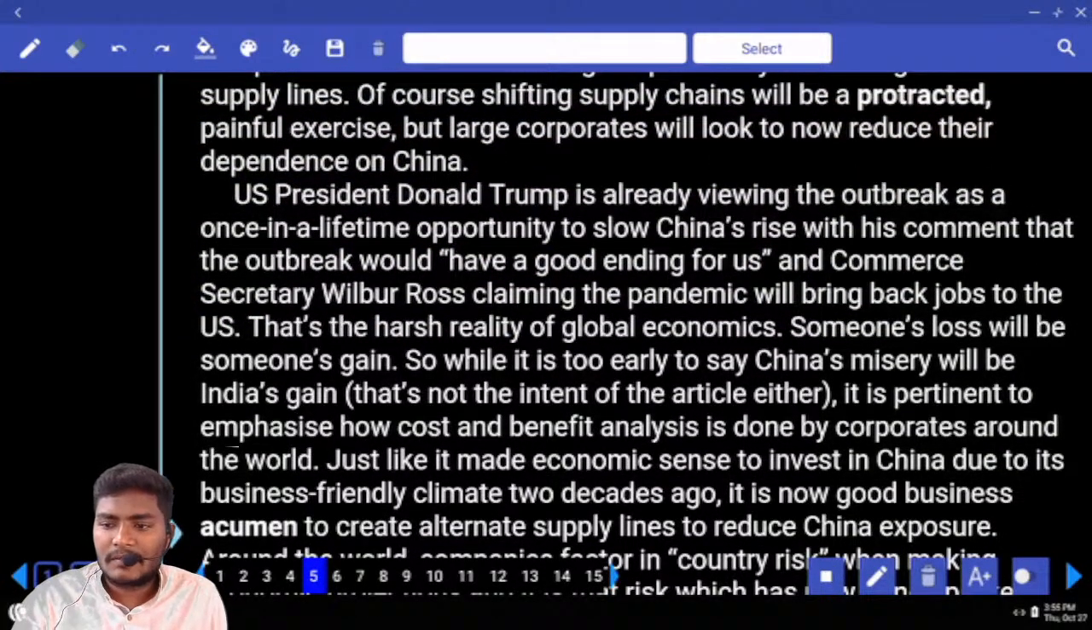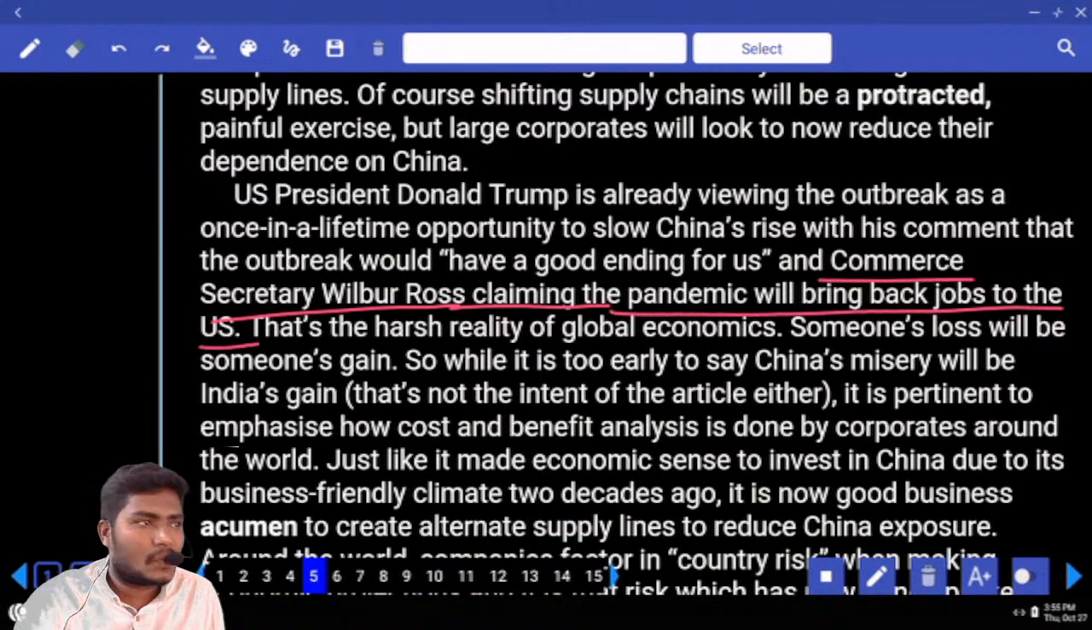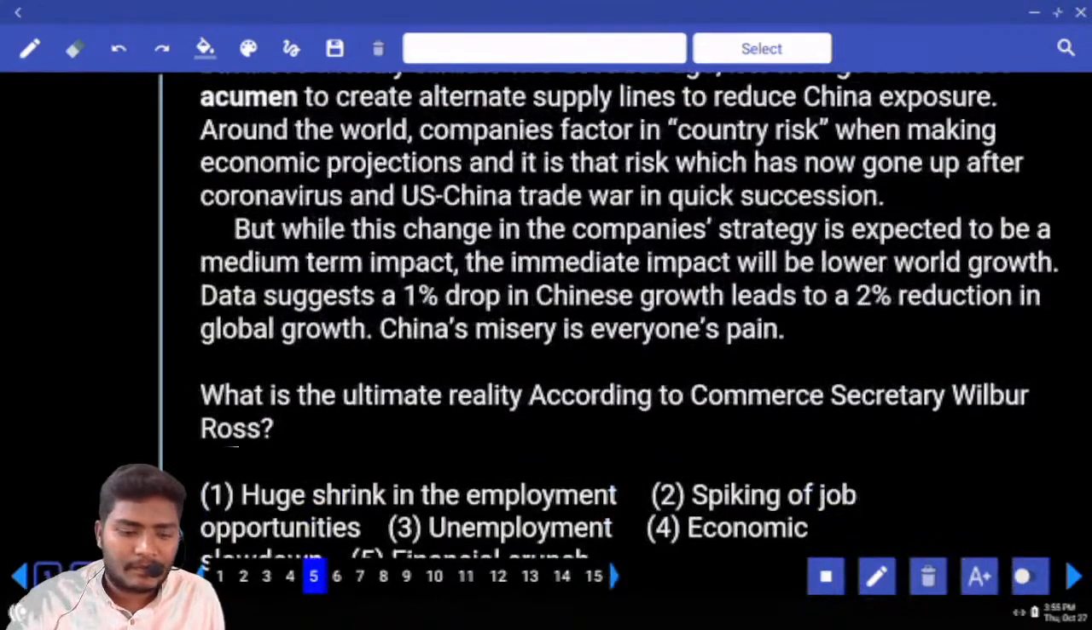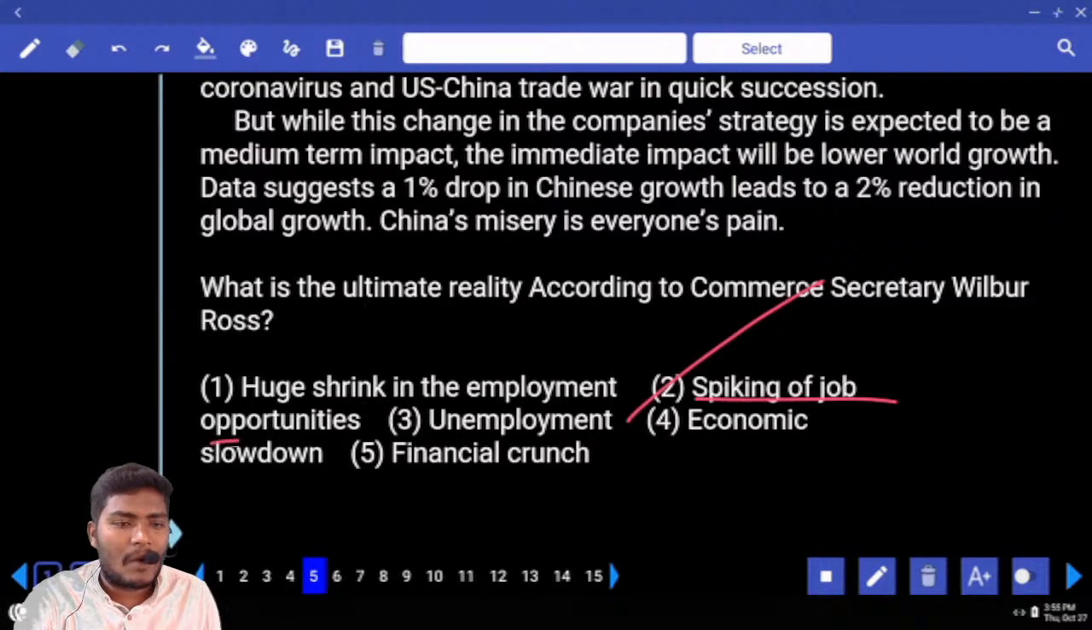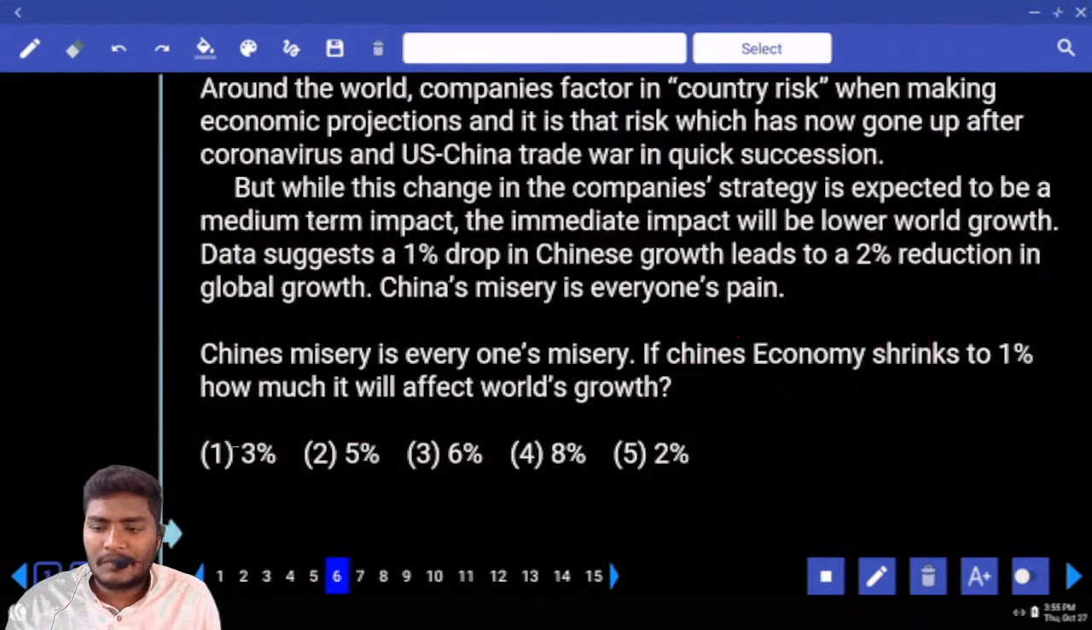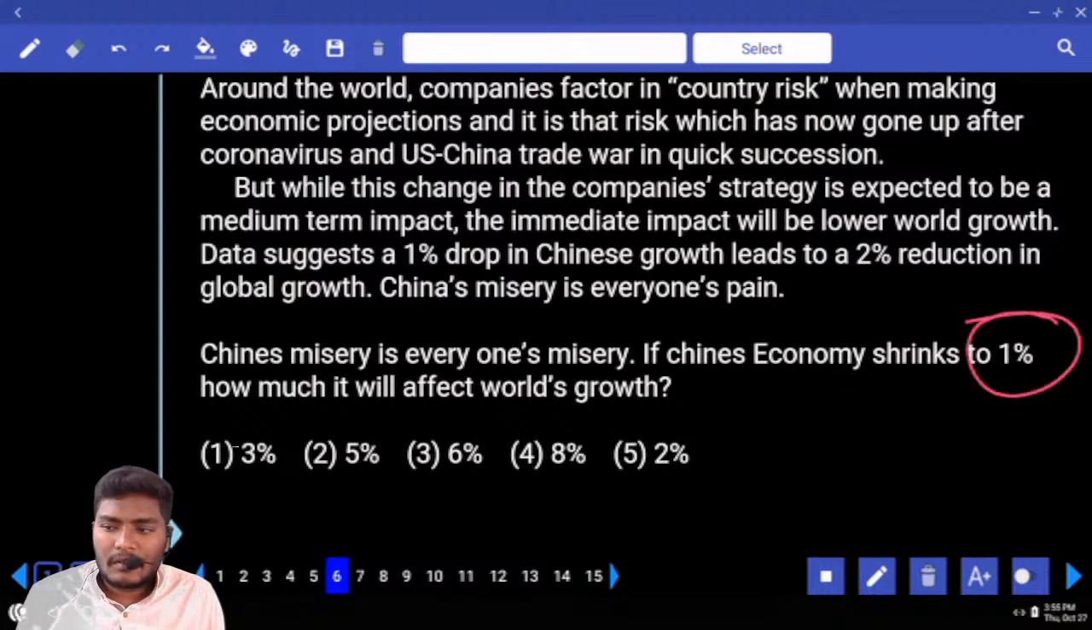In the same case, Commerce Secretary Wilbur Ross claimed the pandemic will bring back jobs to the US. Where is that option? Huge shrink in the employment, spike of job opportunities, unemployment, economic slowdown, financial crunch. What is your option? Spike of job opportunities. Spike in the sense increase. Next, sixth one. That is your key.